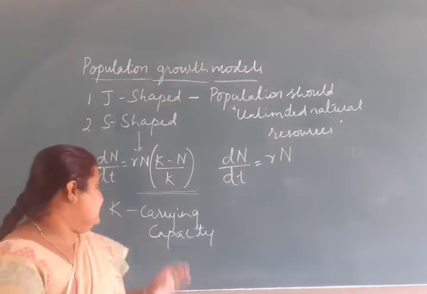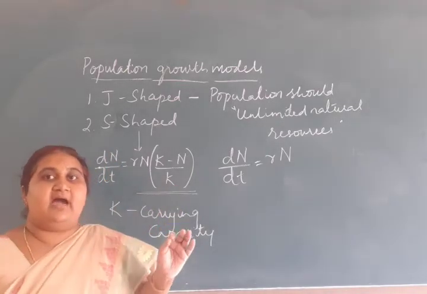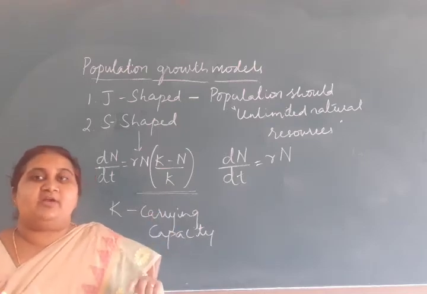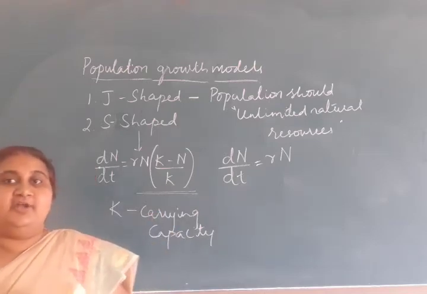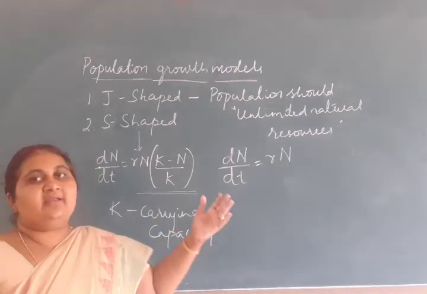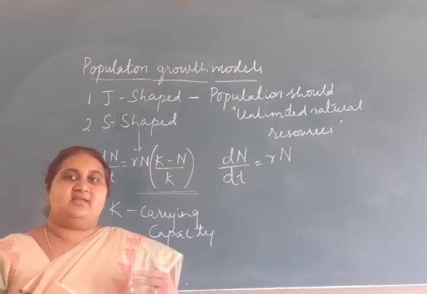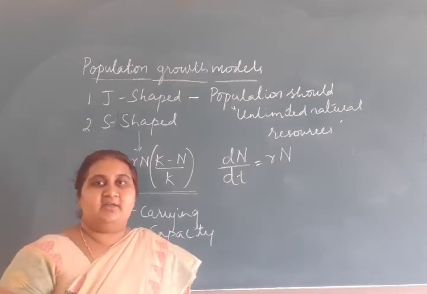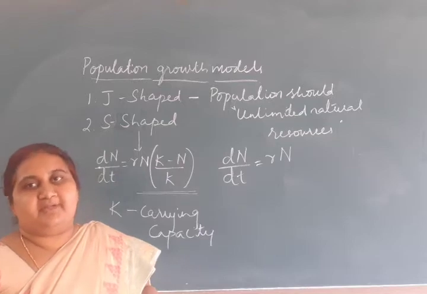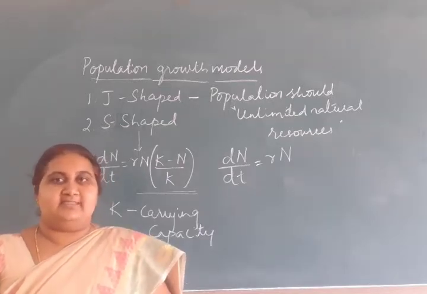Environmental resistance are the factors that do not allow any population to increase beyond the carrying capacity. If it goes on increasing beyond carrying capacity, competition arises, and death will occur due to that.